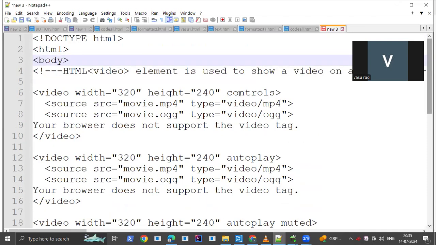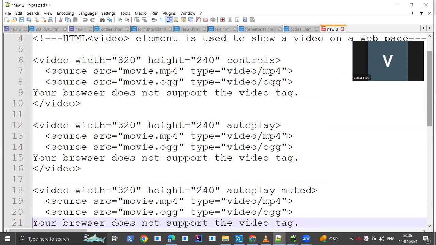I told you that controls will be used to provide the start button, play button, and pause. Then autoplay is used to play the video automatically. If some web browsers do not permit autoplay, keep the muted option.